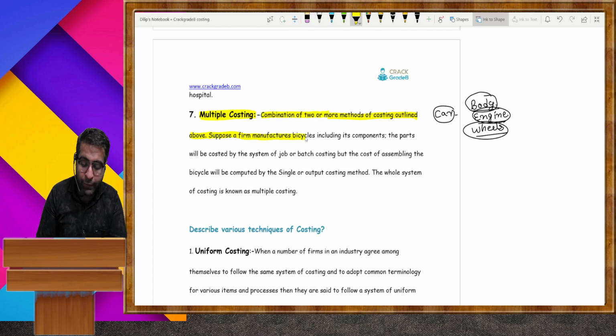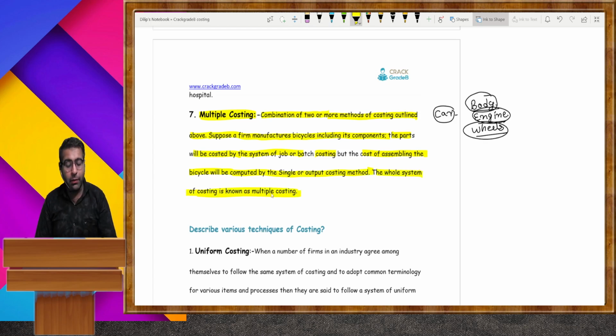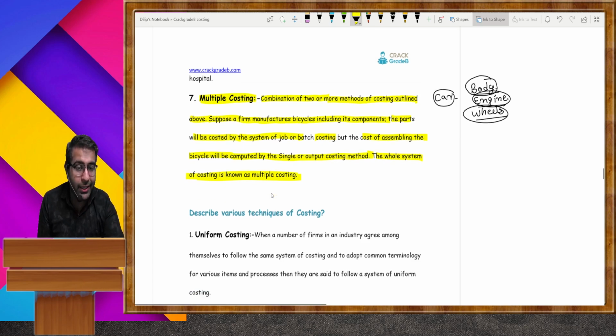Suppose a firm manufactures bicycles including components. These parts will be costed by the system of job costing, but the cost of assembling the bicycle will be computed by single or output costing. The whole system of costing is known as multiple costing. Okay, now the techniques of costing.